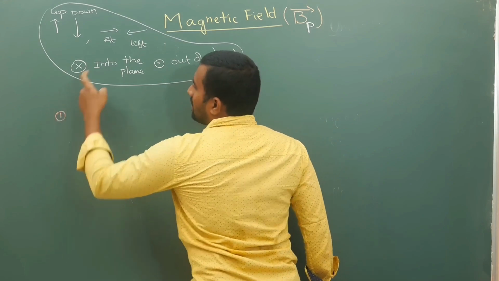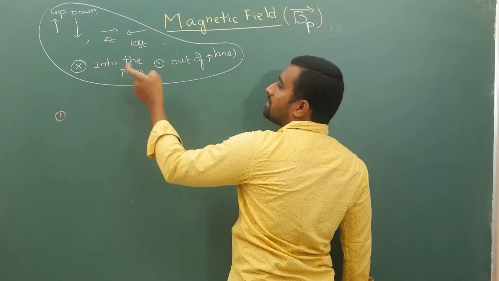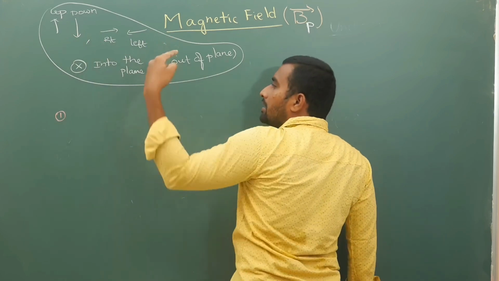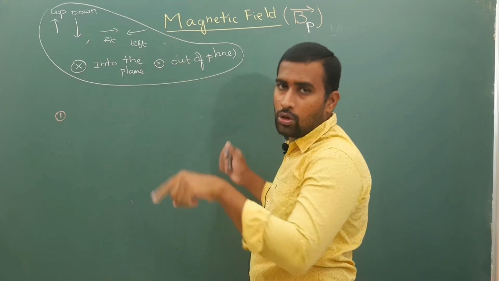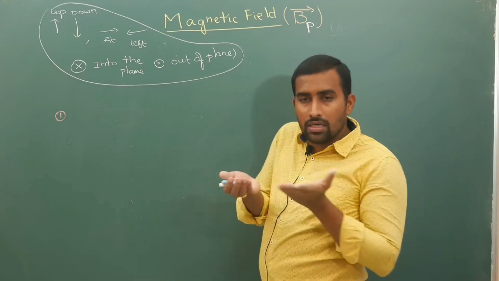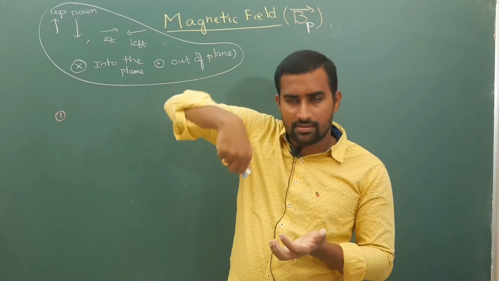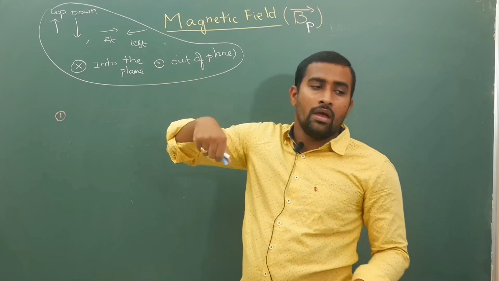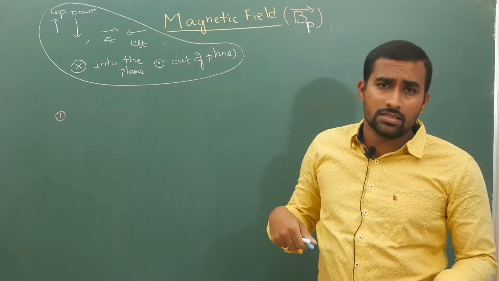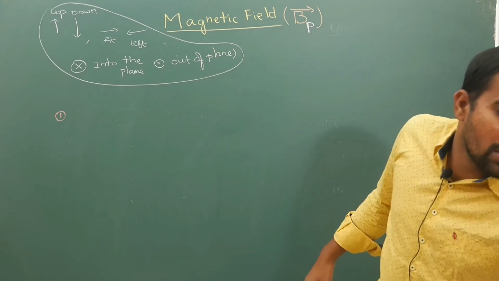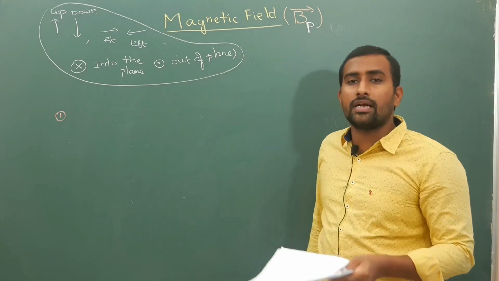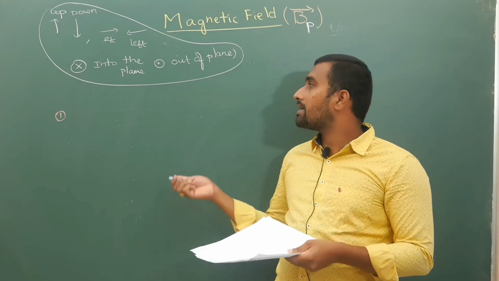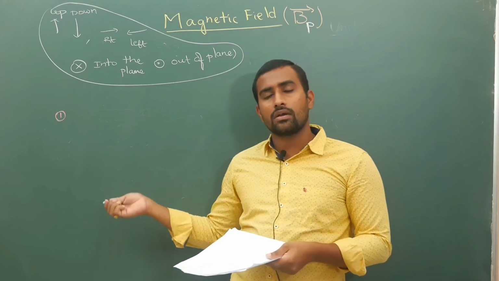So first, your answer should be only in these terms, whether it is into or out or up or down, right, left and all. This is according to my board plane. For you, while you are reading, you look at the plane of the book that you have. Another important thing is, because you have a pen in your right hand, do not use your left hand. You have to use your right hand.